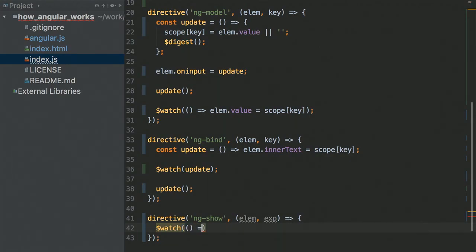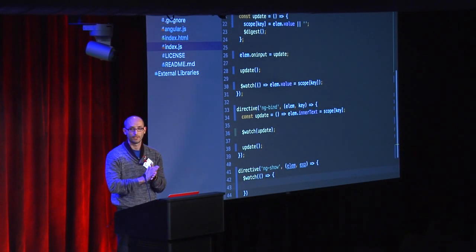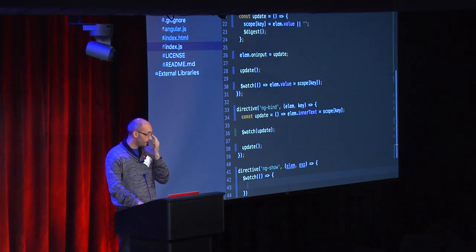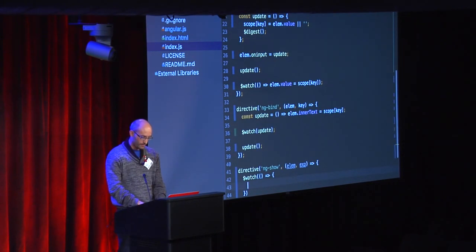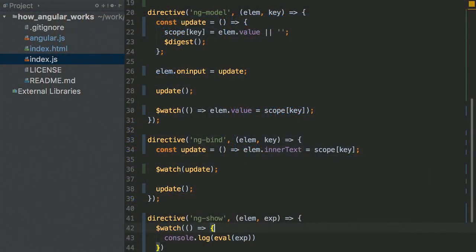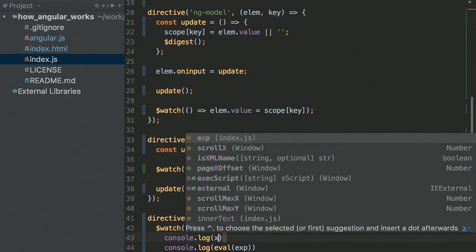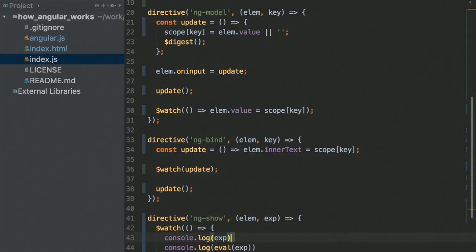something. But how am I going to decide whether to show or hide the element now? Like, how can I run this expression and see what's happening? So eval sounds like an option. You know what? Let's try eval. Console log, eval, expression, and console log. Let's log the expression itself, exp.